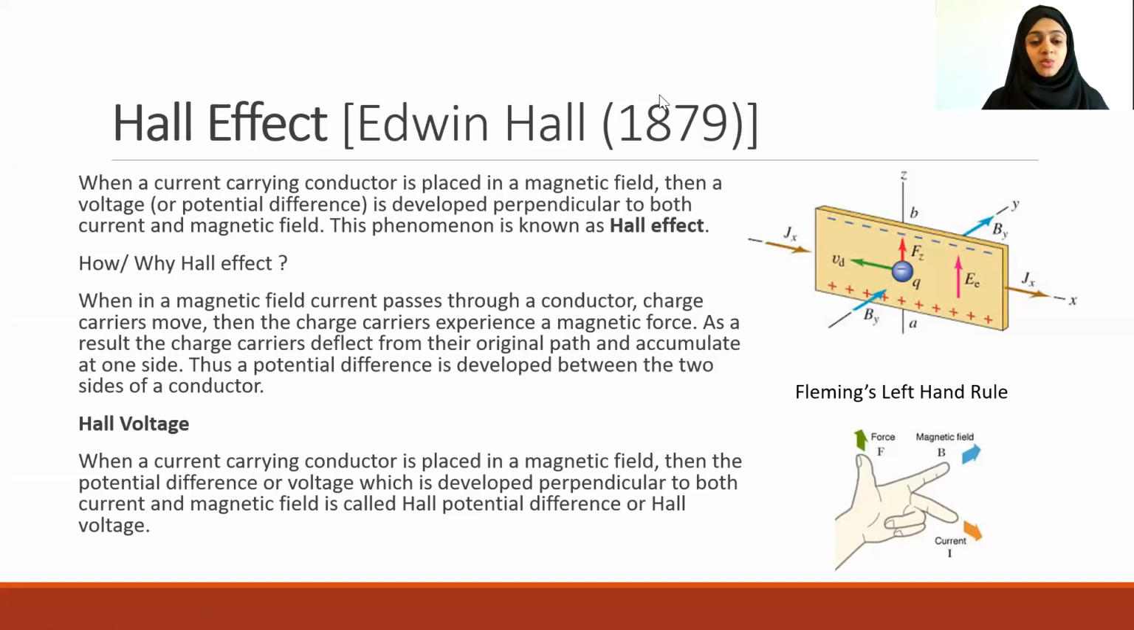Bibi, tell me what is Hall effect? When a current carrying conductor is placed in a magnetic field, then a voltage or potential difference is developed perpendicular to both current and magnetic field. That is called the Hall effect.